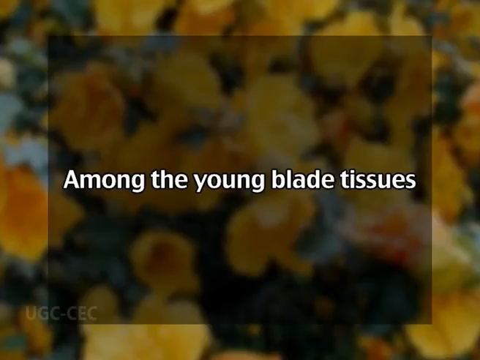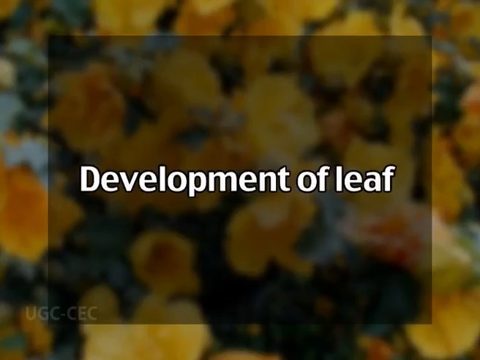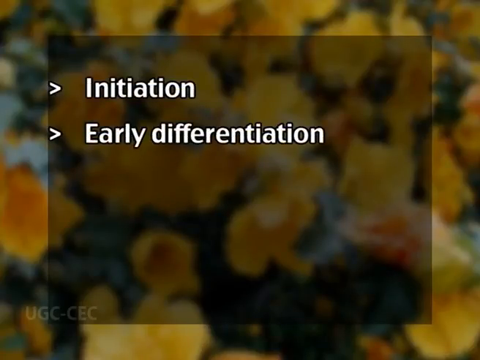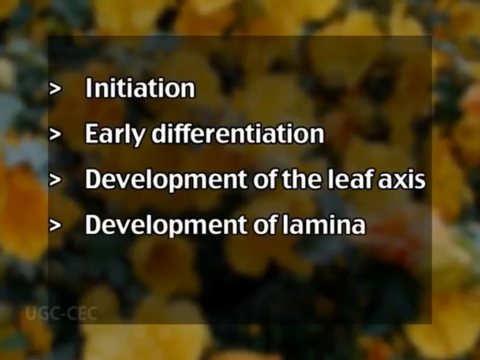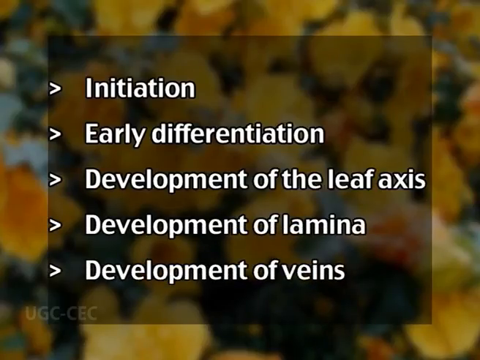Cells divide and elongate in the primordium, differentiating downwards from the tip, and the intercellular spaces, characteristic of the mature leaf, soon appear among the young blade tissues. Cell division ceases when the leaf is less than full size, and subsequent enlargement consists of elongation and expansion of cells and intercellular spaces. Now we will study development of leaf. The development of leaf can be divided into following stages. First, initiation, second, early differentiation, third, development of leaf axis, fourth, development of lamina, and fifth, development of veins.